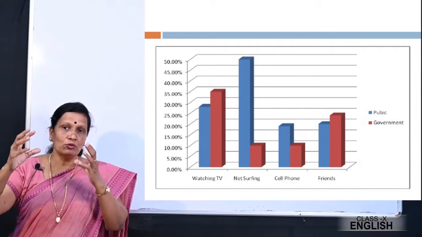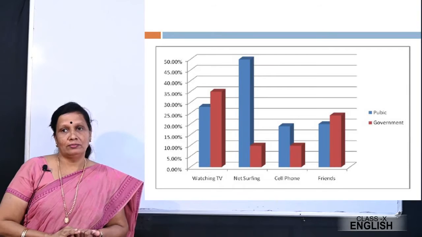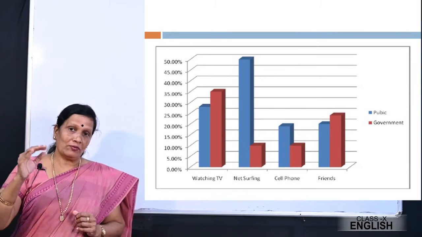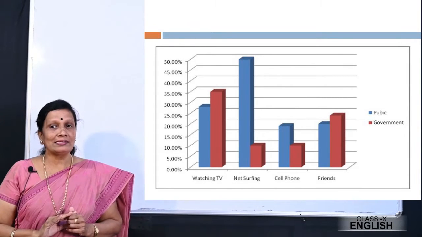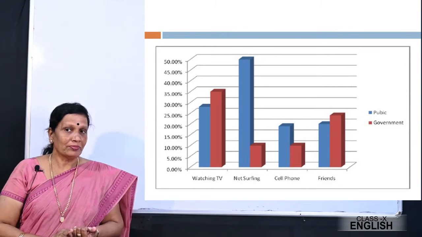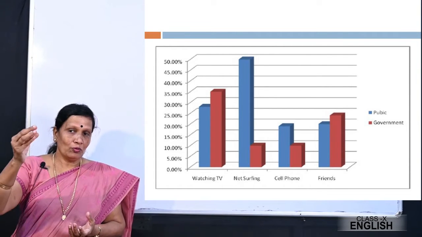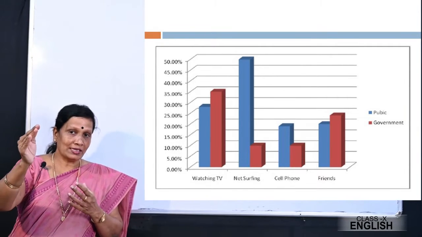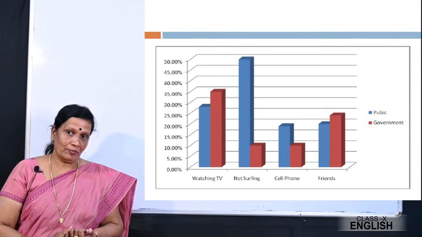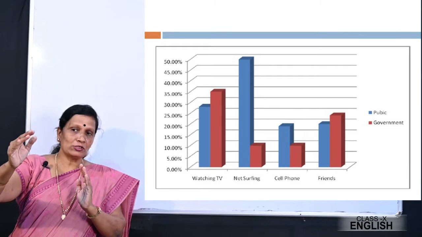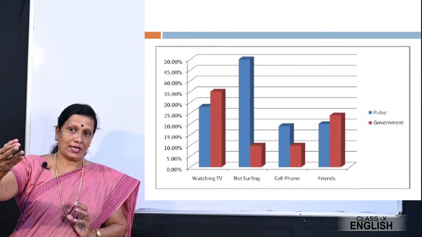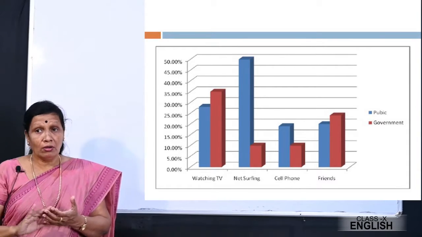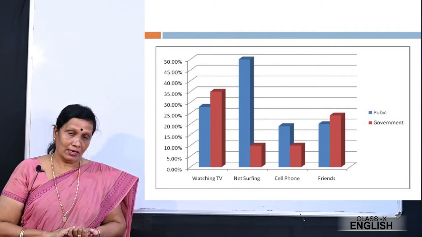So what will you do the moment you look at this visual clue? You will try to analyze it first before you start writing. You will try to analyze. Now how will you try to analyze that? You will take the first point, watching TV, right? So which teenagers watch TV more? You see that it is the children of government school. So that is clear to you. Now the children of government school watch TV during their leisure time, whereas the students of public school or the private school, they don't watch that much TV during their leisure period.